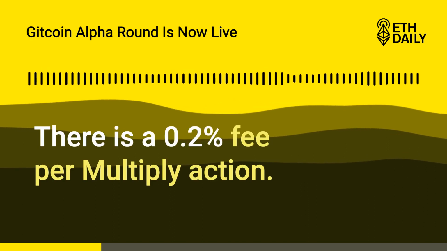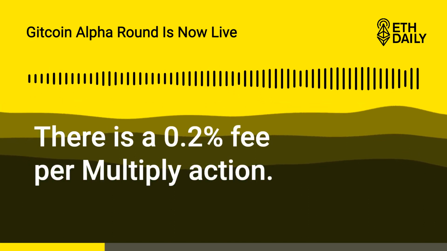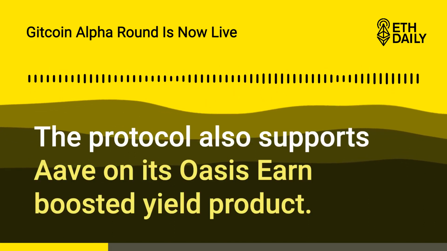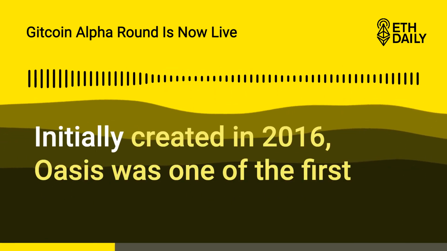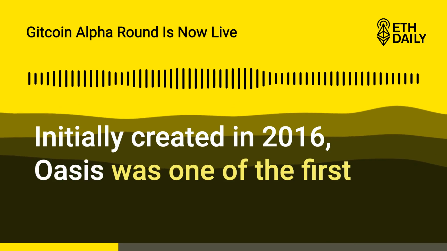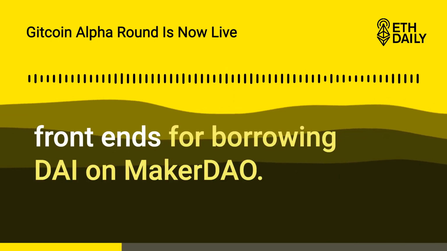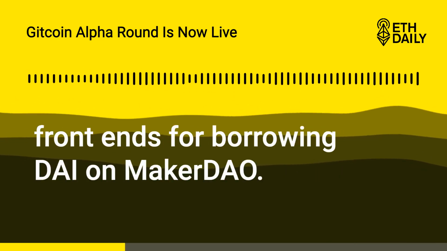There is a 0.2% fee per Multiply action. The protocol also supports Aave on its Oasis Earn Boosted Yield product. Initially created in 2016, Oasis was one of the first front-ends for borrowing DAI on MakerDAO.